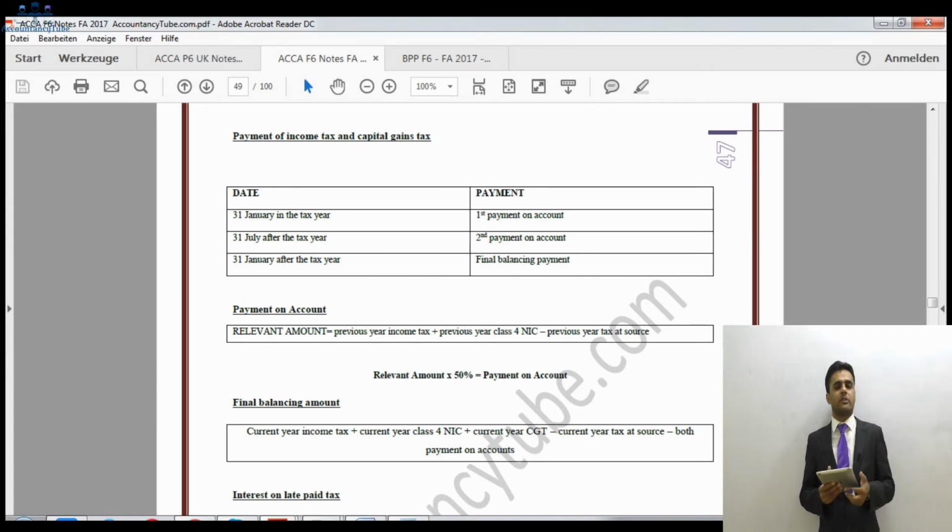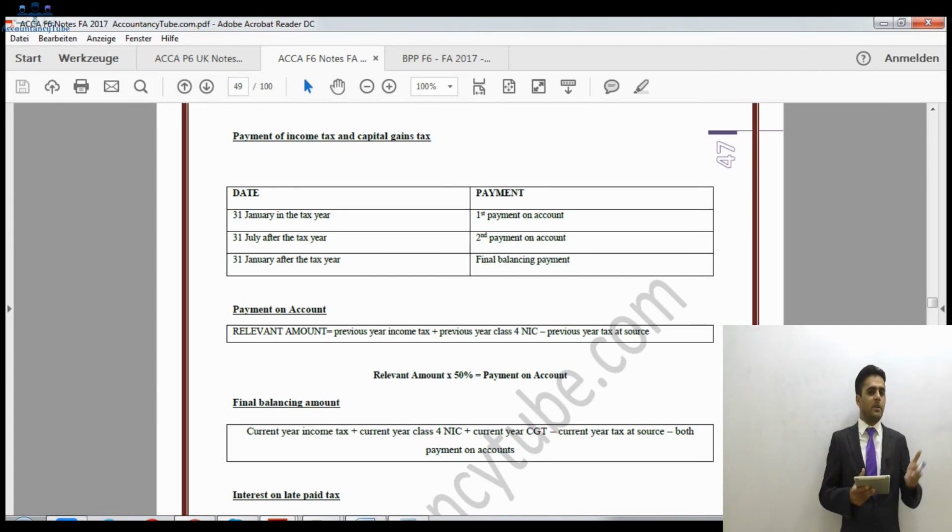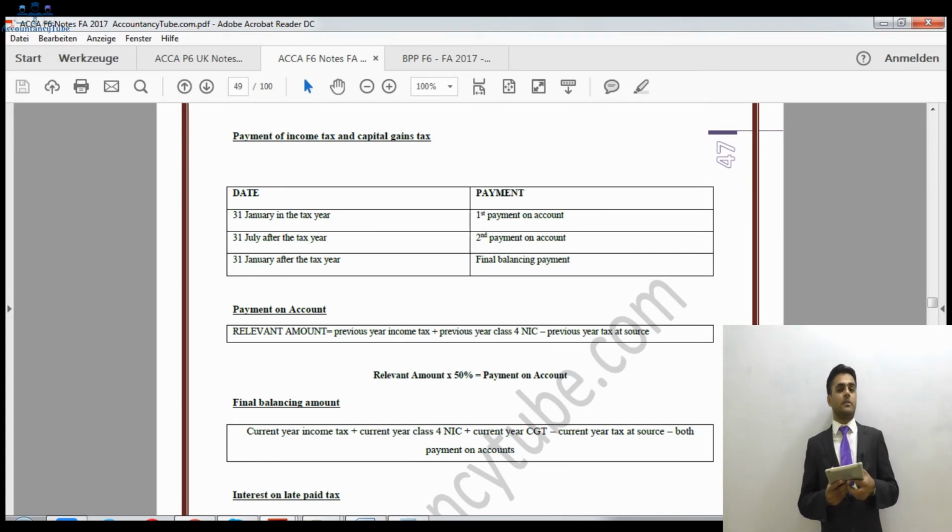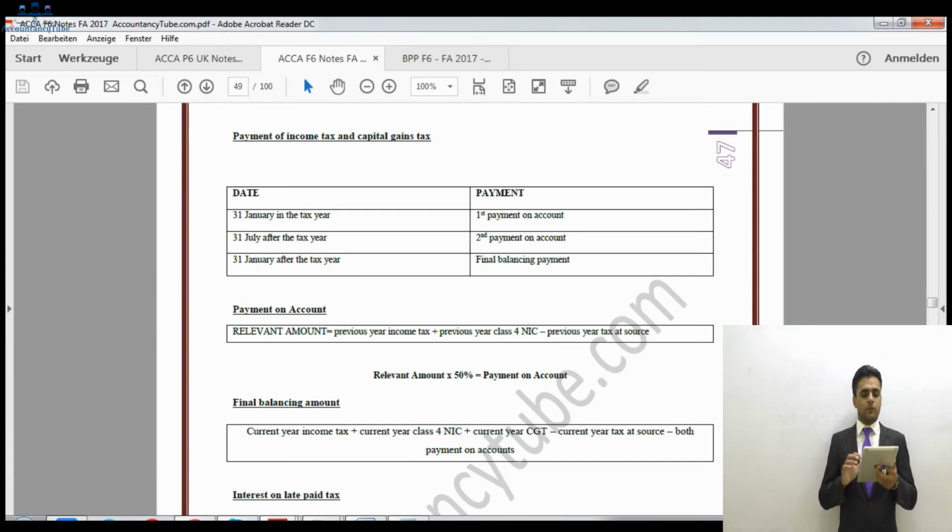So when you're looking at the tax table again and again, you will have an idea that first of all it is tax bands, then there is NIC, and then there are corporation tax rates. So you will have an idea. It will be easier for you to search the relevant tax year when you're sitting in the exam. So it will save you some time in the real exam. All right. So that's why I want you to look at that tax table whenever you are preparing for the exam.